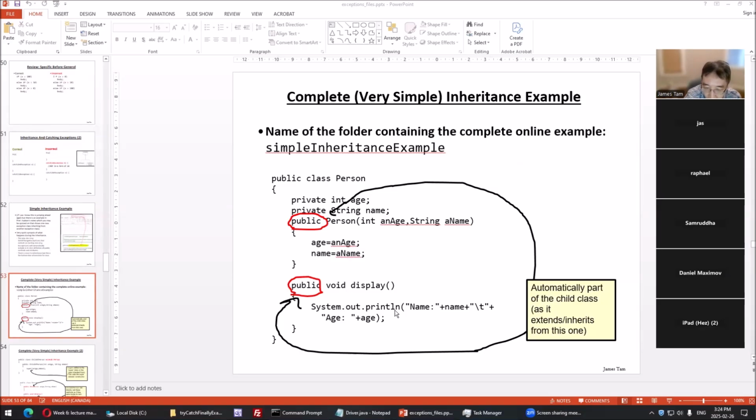That basically displays the name and age. Fine. They're both public. Public means that anyone can call these. But when we have inheritance, something that's a child of person, not only can we call it, but these ones are actually included in its class definition by default. We don't have to actually write a display method to access this display code, it's automatically included.